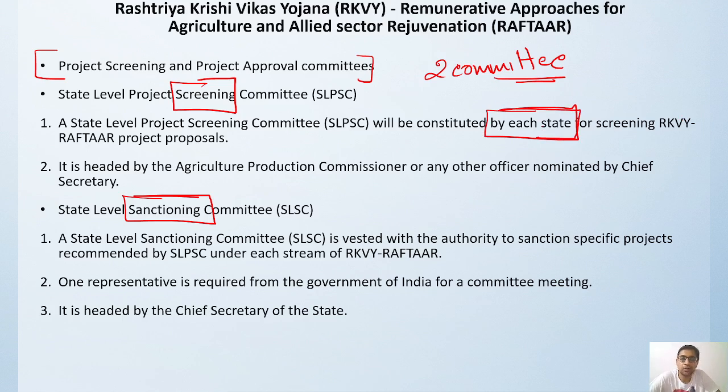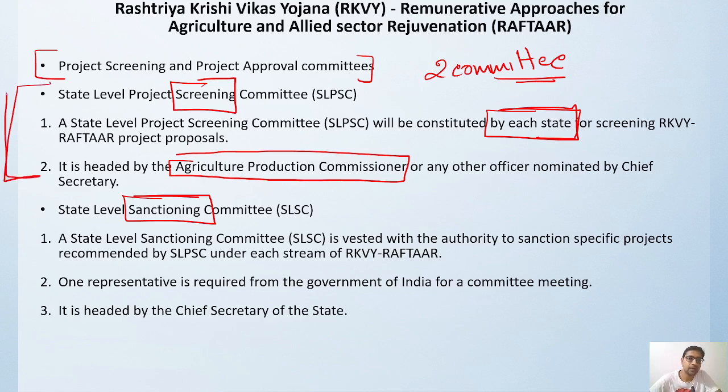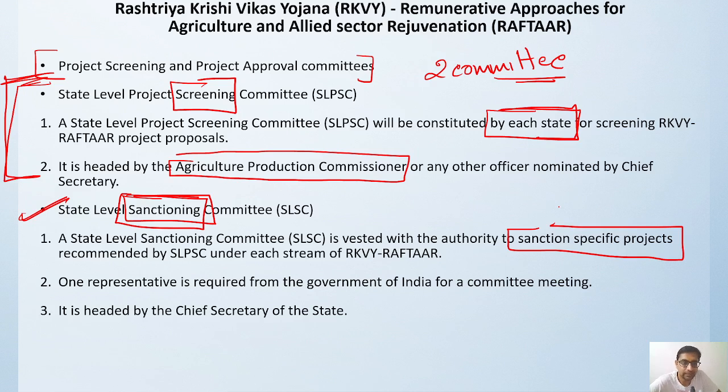They will screen all the projects that are coming as proposals, whether they are valid under the Rashtriya Krishi Vikas Yojana Raftar scheme or not. This project screening committee will be headed by the agriculture production commissioner or any other officer nominated by the chief secretary of that state. Then we have a state level sanctioning committee. Here the sanction of a specific crop project will be recommended by the SLPSC.